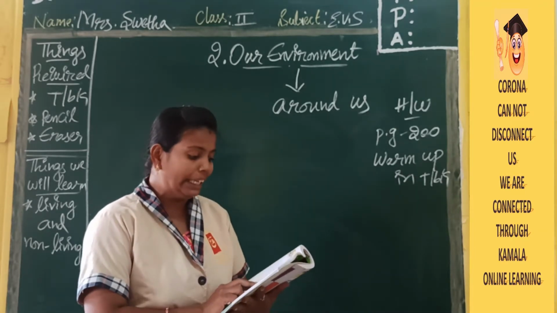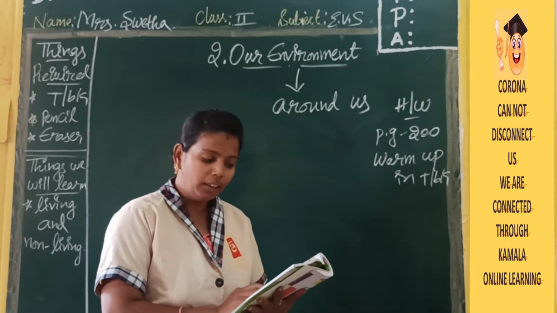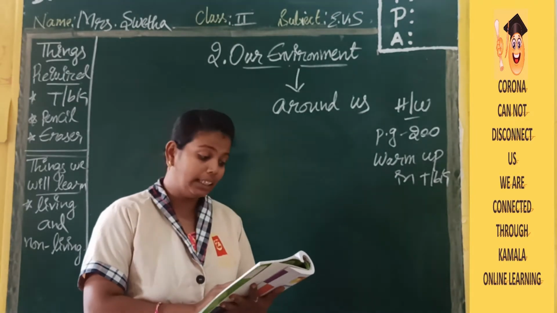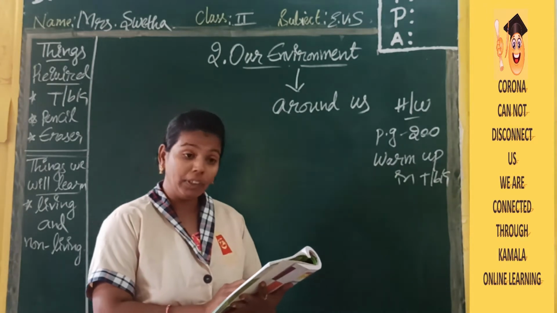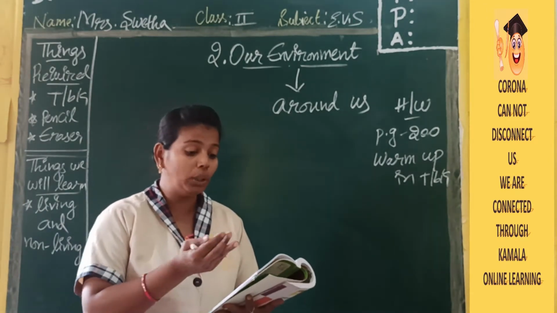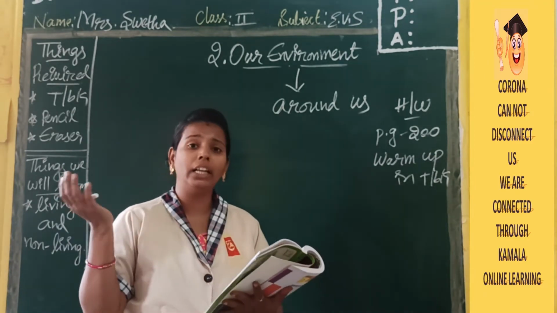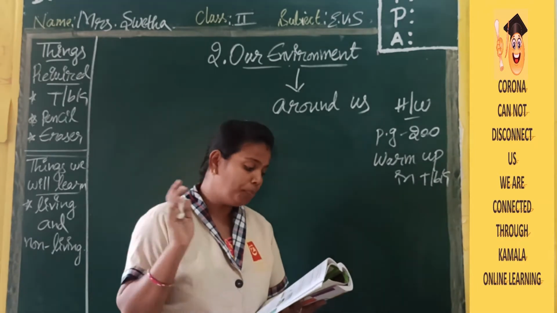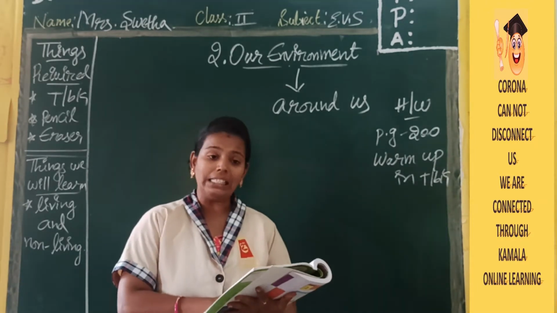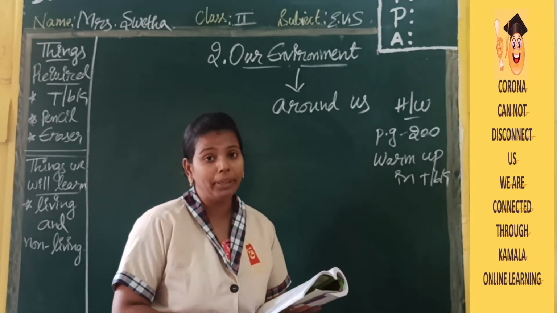Our environment is made up of many things such as sun, moon, stars, gardens, buildings, rivers, cars and trains. Here they have given only a few things, but apart from this you have many other things around us. The environment has living and non-living things as well as natural and man-made things.